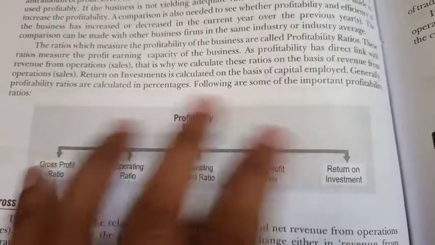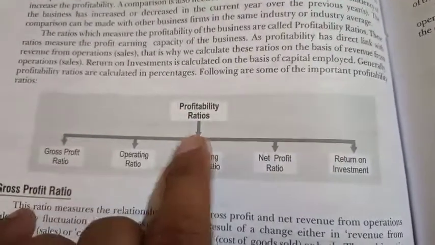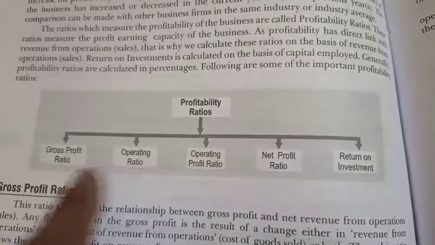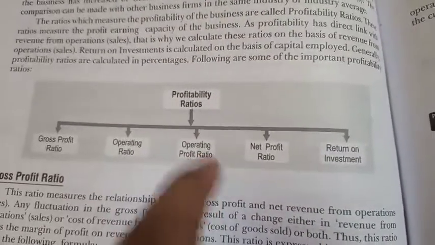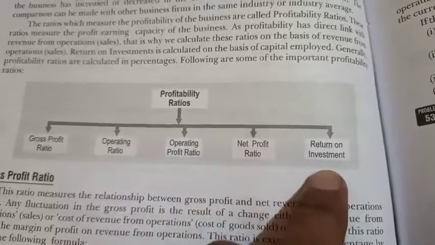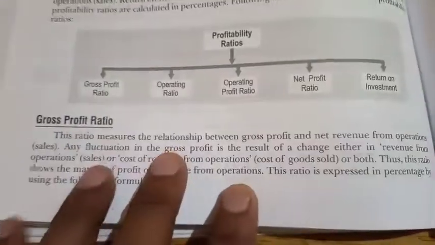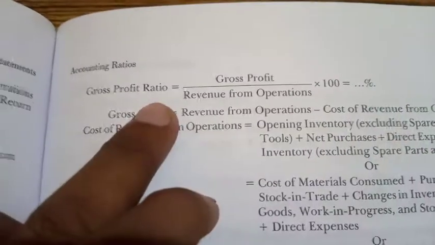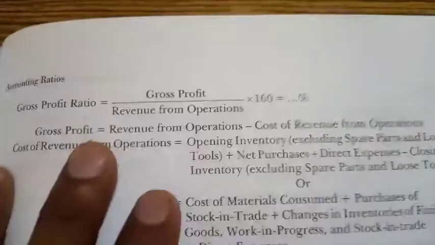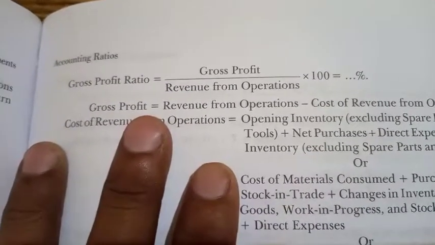Following are some examples of profitability ratio: gross profit ratio, operating ratio, operating profit ratio, net profit ratio, and return on investment. So now this is the gross profit ratio. The formula of gross profit ratio is gross profit upon revenue from operations into 100. The answer will come in percentage.